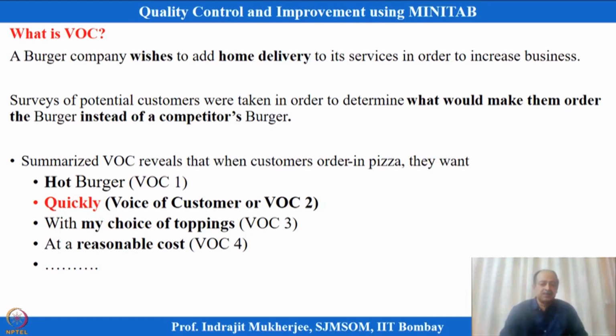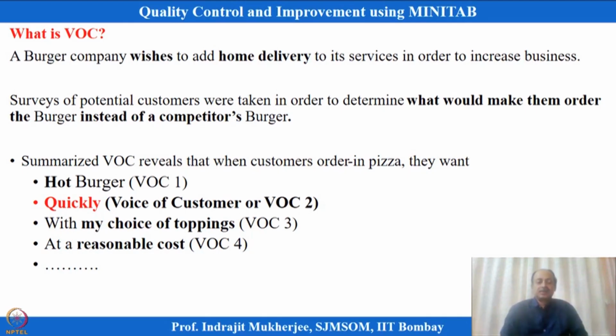So, here I have mentioned some different voices. A customer may want a hot burger; whenever it is delivered it should be hot. They can say I want it very quickly, that is also a voice. They are not giving any specification here, they are just saying that they want it very quick. Then they can ask about the choice of toppings, and finally, the cost should be reasonable, it should not be very high. So, these are the 4 voices. There can be n number of voices when we are doing home deliveries, so we can add more voices here.